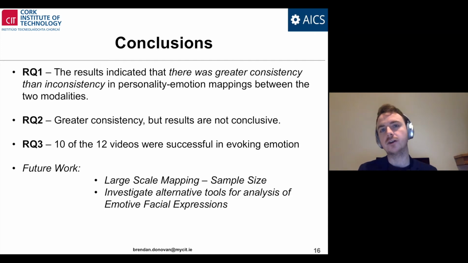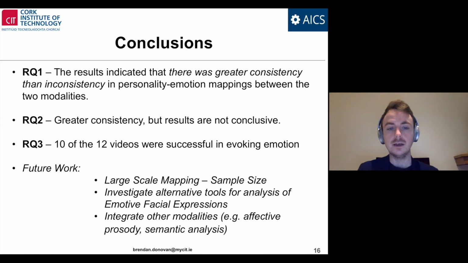We want to compare and contrast it with other approaches such as the Facial Action Coding System, initially developed and popularized by Paul Ekman. We also want to integrate other modalities in our large-scale mapping, including affective personality and semantic analysis. Thereby we want to assess the validity of a multimodal-based methodological approach for generating state-to-trait mappings and for assessing personality traits.